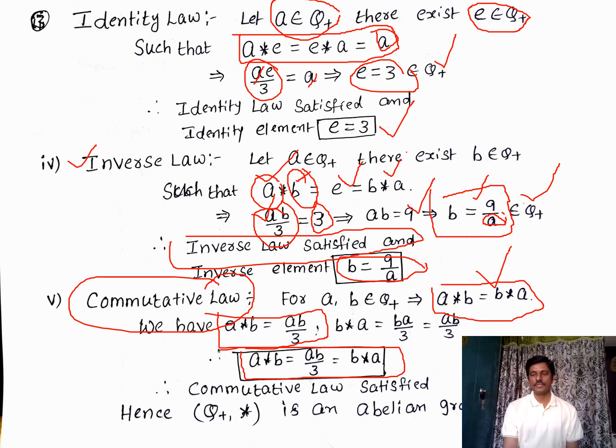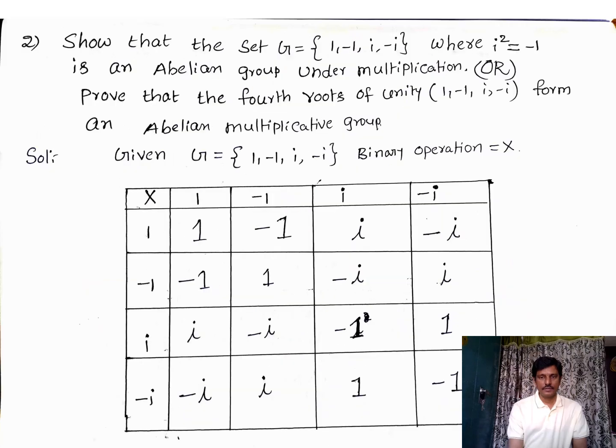Coming to the second problem. Now we discuss the second problem. So what is the second problem? Show that the set G equals {1, minus 1, i, minus i}, where i square equals minus 1, is an abelian group under multiplication.